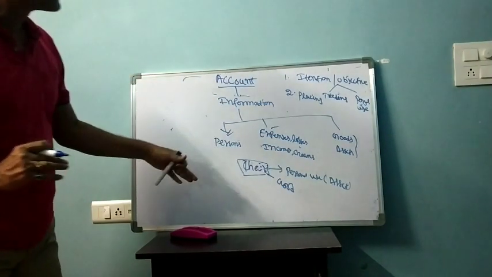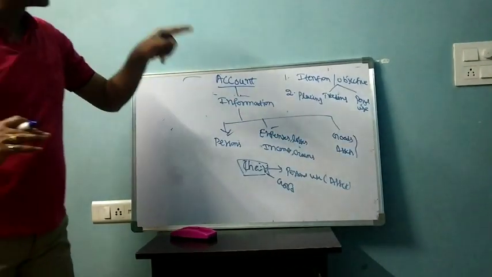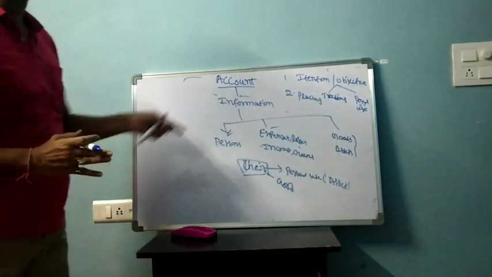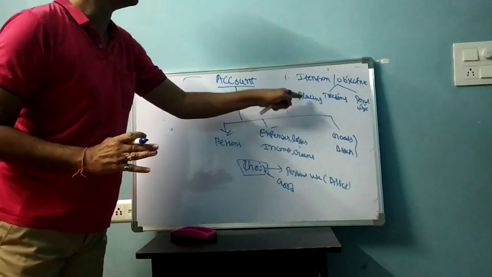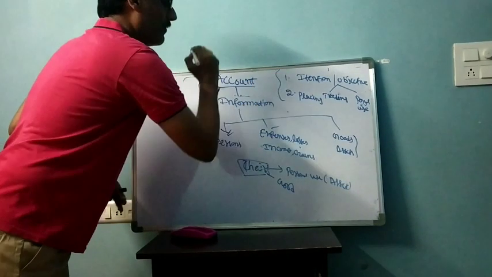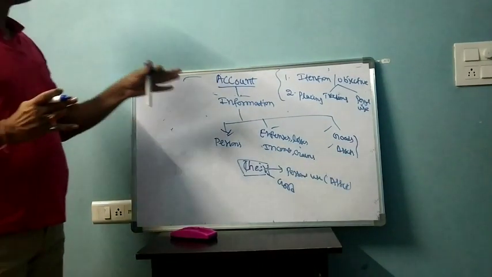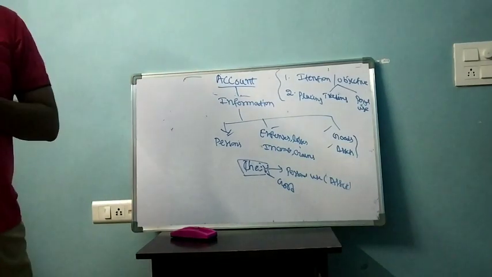This means what is deciding whether it is a good or an asset? Placing is very important, and at the same time, objective is also very important. Whether a particular thing has been purchased for trading purpose or for personal use, this and placing both will decide whether it is a good or an asset. Like this, we can differentiate goods from assets based on the objectives and based on the placing.